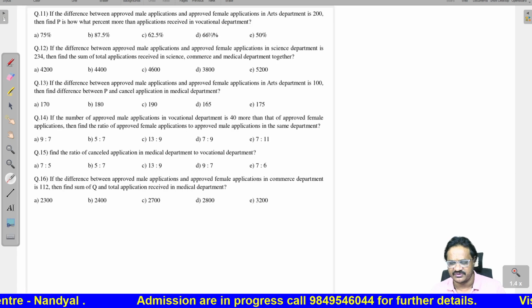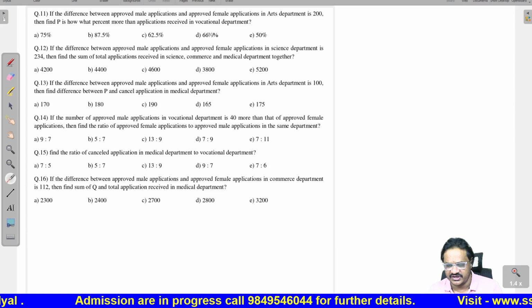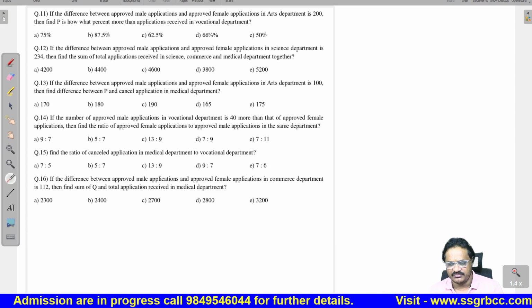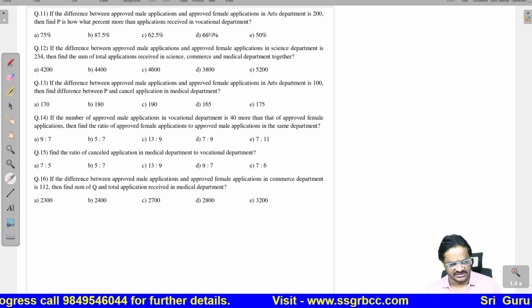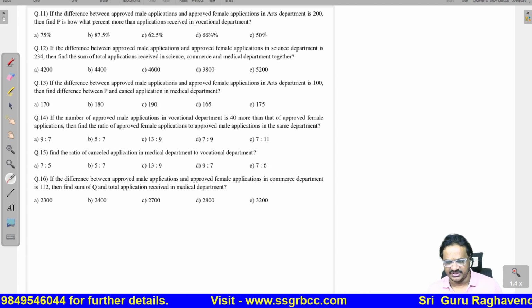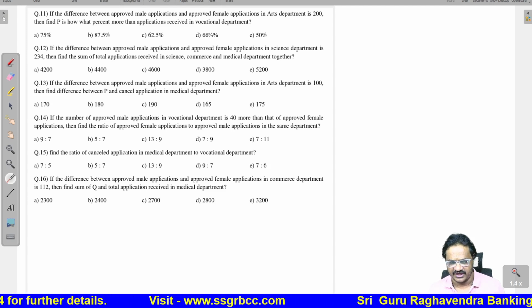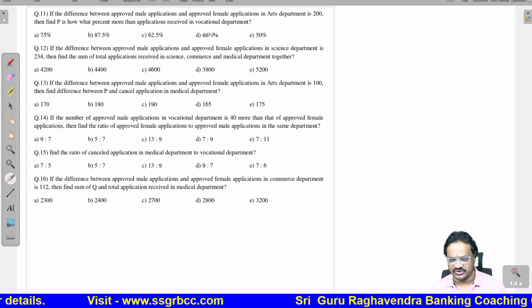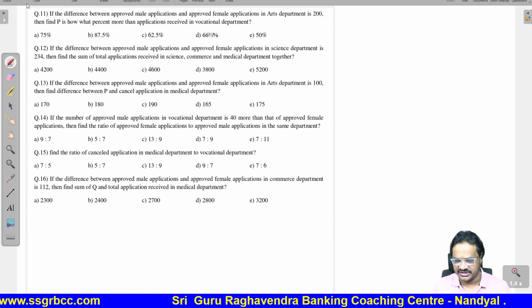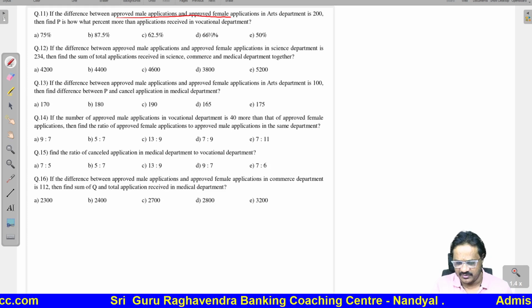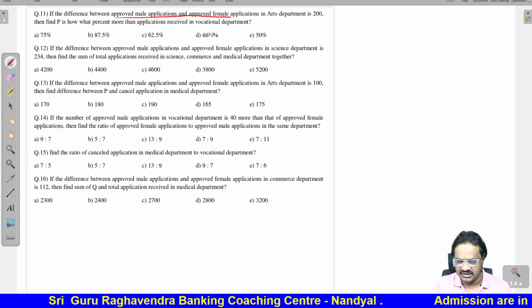See the first one. If the difference between the approved male applications and approved female applications in arts department is 200, then find P is how much percent more than the applications received in the vocational. Difference between the approved male and approved female in arts.